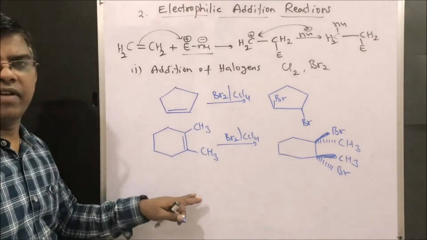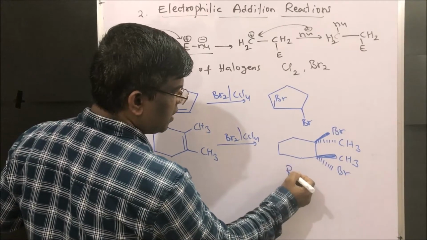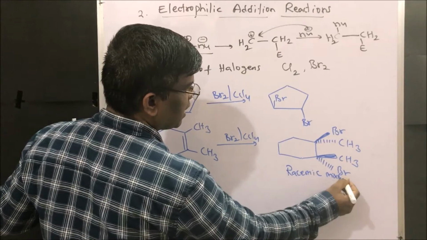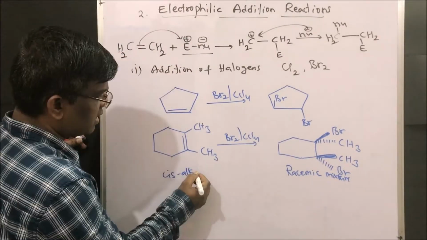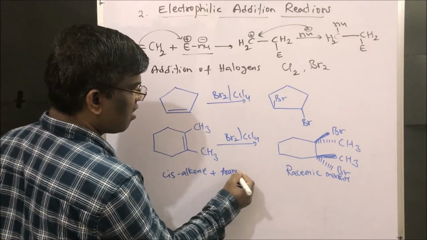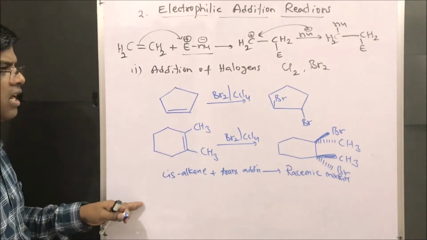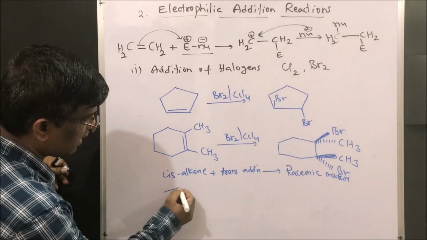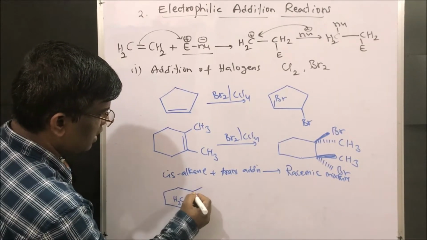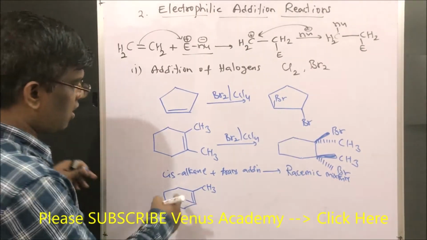This is a very, very important concept friends. So this is a racemic mixture, right? Cis alkene plus the reagent, if it is trans addition, what is the product? Racemic mixture. For example, if I take methyl here, for your understanding purpose I am taking it like this, trans alkene.